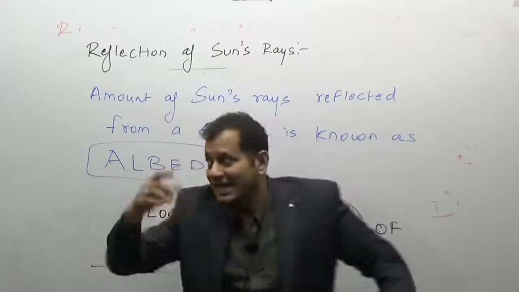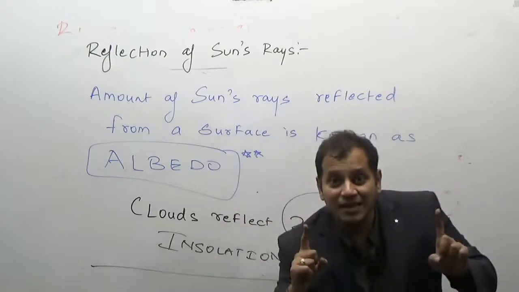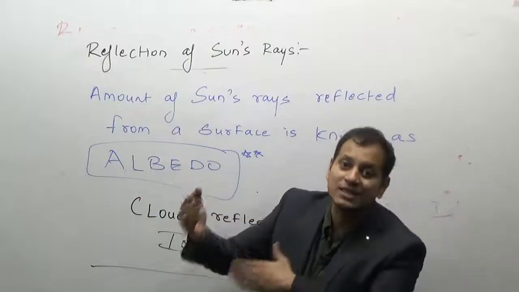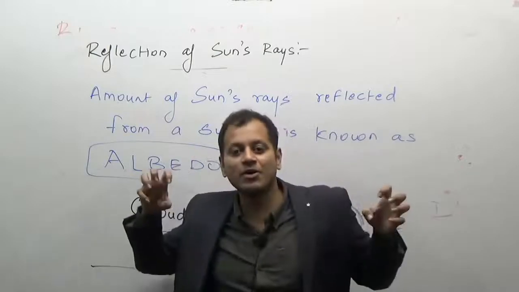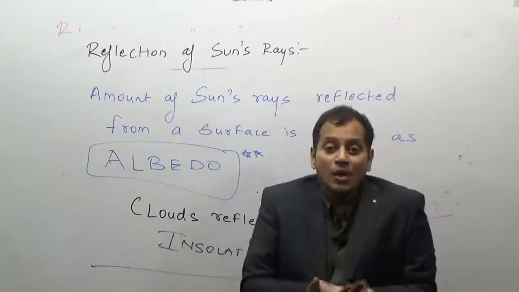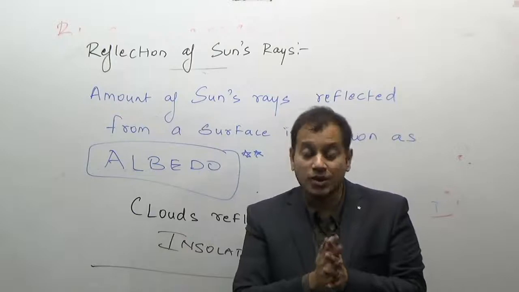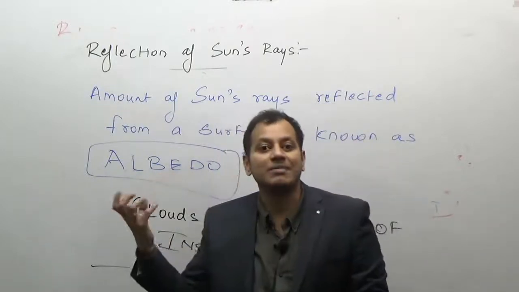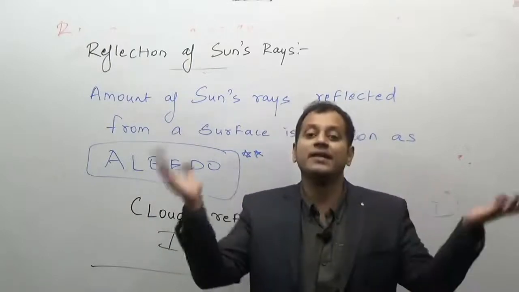So remember, what is albedo? It is the amount of sun's energy reflected. The lighter the color, the more sun's energy it will reflect, and there will be less insolation, less heat. The darker the color, the more sun's energy it will absorb, giving high heat and more warmth. So white clouds reflect around 27% of sun's insolation. Coal and dark cotton soil absorb the sun's insolation, making the region warm. Ice, which has the highest albedo, will reflect the sun's energy.